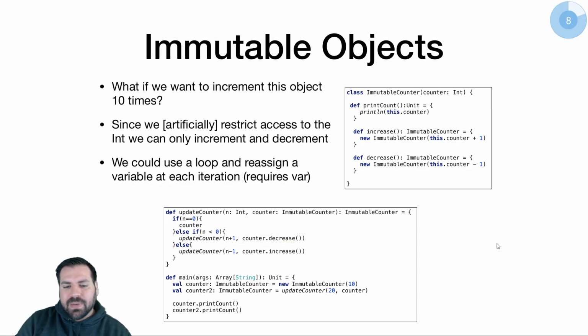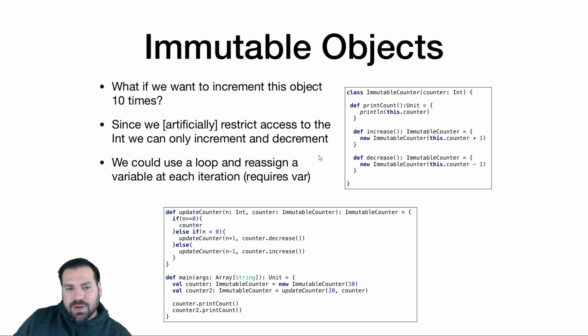So you can think about this a bit. How, using this class right here, say you had an object of type immutable counter, and you want to increment 10 times, or 20 times in this example. How would you do that? Or generally n number of times. How would you do that?